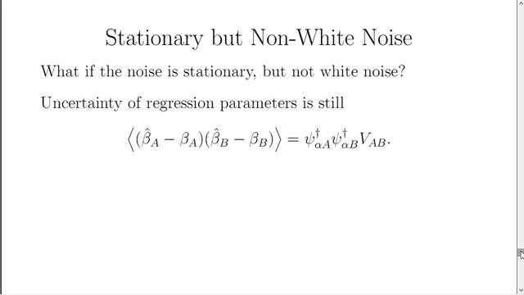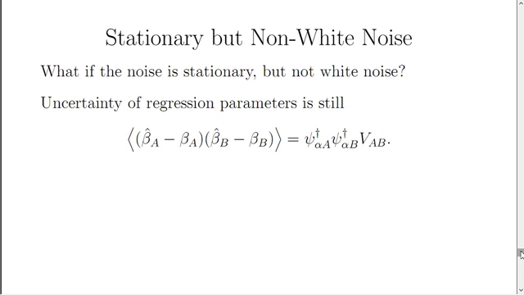We figured out the uncertainty in parameter estimates when the noise is white noise. What if the noise is stationary, but it's not white noise? That means that we have autocorrelation of the noise, autocorrelation between different noise values. That's a pretty common case, and it's an important one, so it's something we should be prepared for.